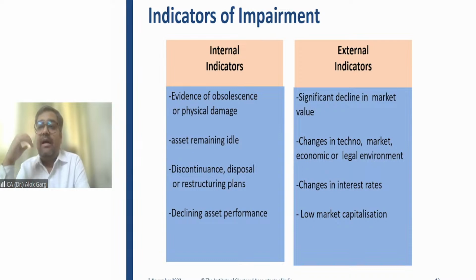So, for example, I purchased a diesel car 5 years ago at a cost of 20 lakh rupees, right? And I'm charging depreciation. But if I want to buy a new diesel car, the value has gone significantly down, right? So if the value of the new asset has gone significantly down, there is a significant decline in market value. Again, it is an external indicator of impairment, right?